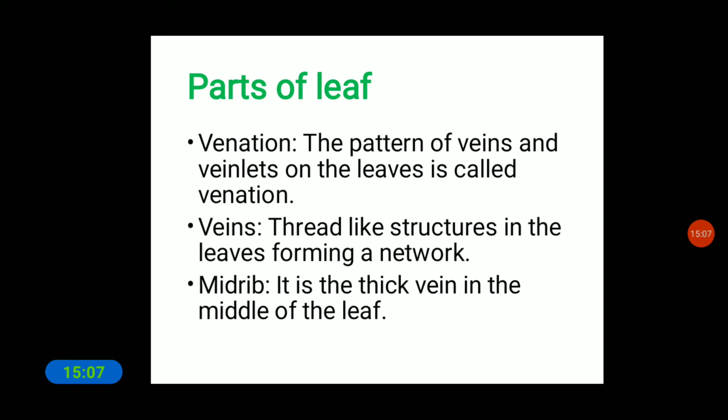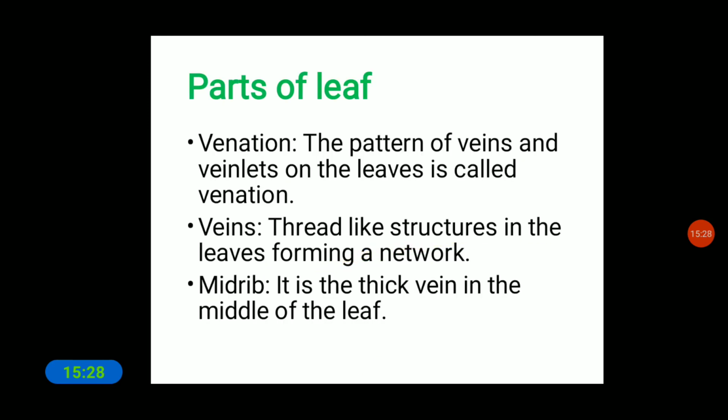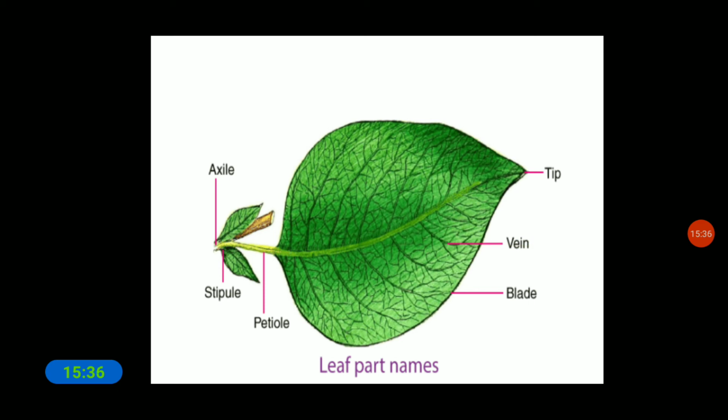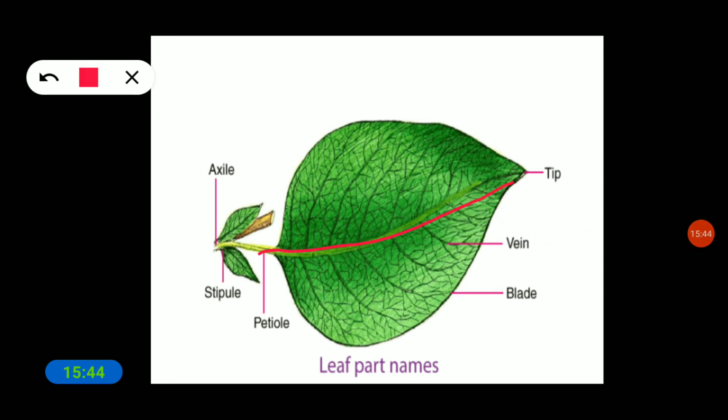Veins are the thread-like structures in the leaves forming a network. The thread-like structure that you are seeing in this figure is what we call veins. Next is the midrib. It is the thick vein in the middle of the leaf. This thick vein that you are seeing now is the midrib.